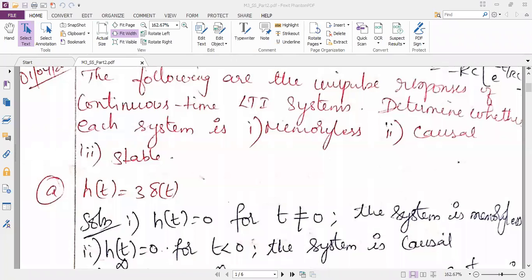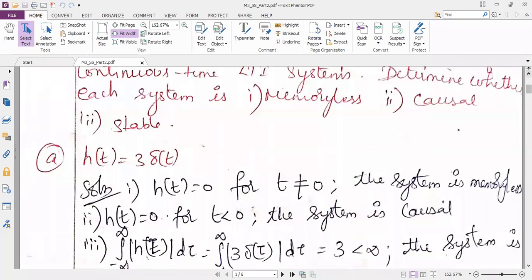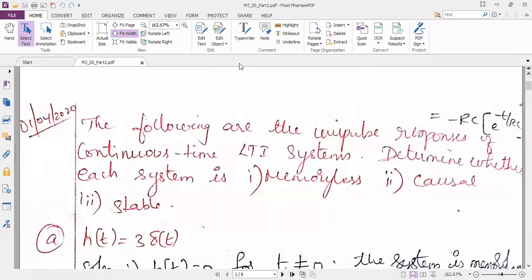I want you to just copy the first question. h of t is equal to 3 into delta of t. Now I need to plot this graph. Then only I can understand. Using the formula, I can understand whether it falls under memoryless, causal or non-causal. So I'm just drawing the graph here.